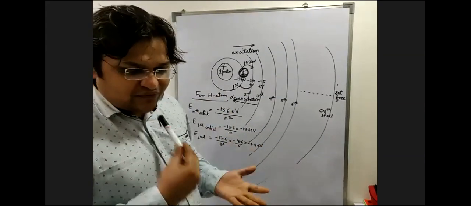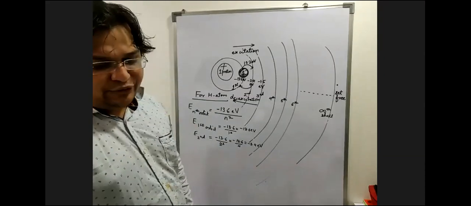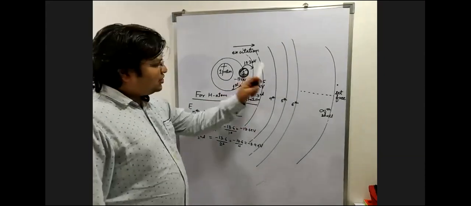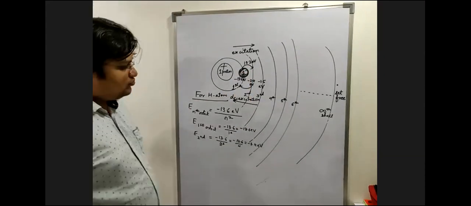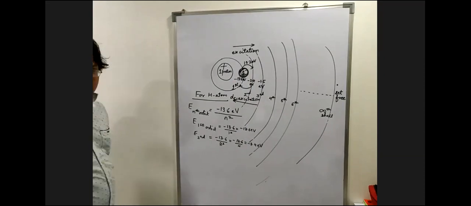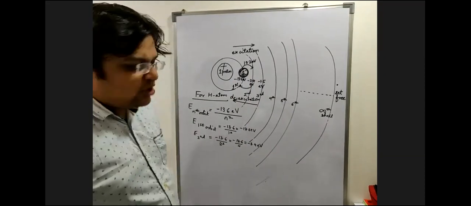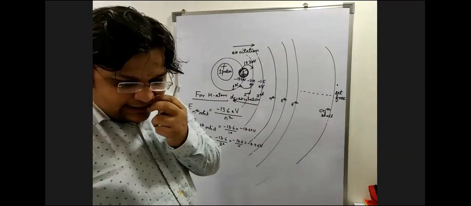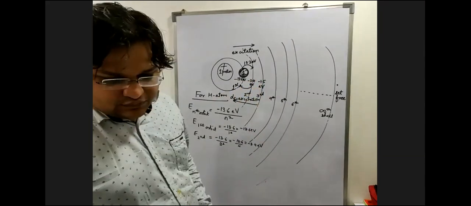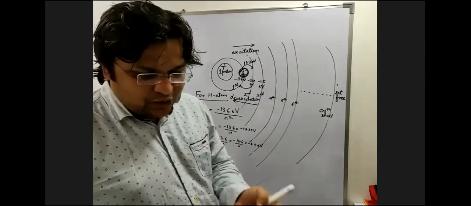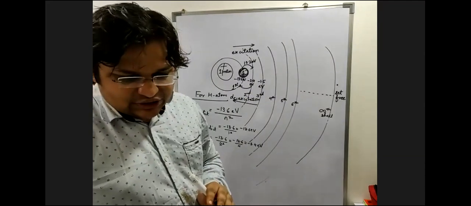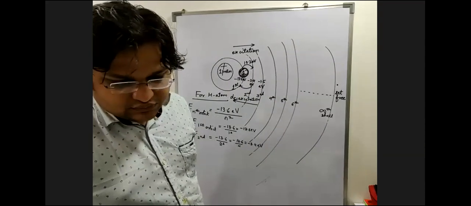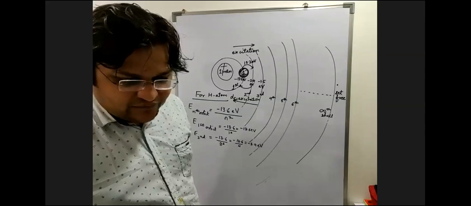Now, think of this scenario. I want an electron to go from the first shell to the third shell. How much energy do I need? You tell me. How much energy do I need for excitation to go from the first shell to the third shell? Think about it. First shell की energy 13.6 है, third shell की energy 1.5 है. While finding the difference, you will obviously take the mod. Can I say the energy is going to be 12.1 eV, 13.6 minus 1.5? Hence, can I say 12.1 eV?